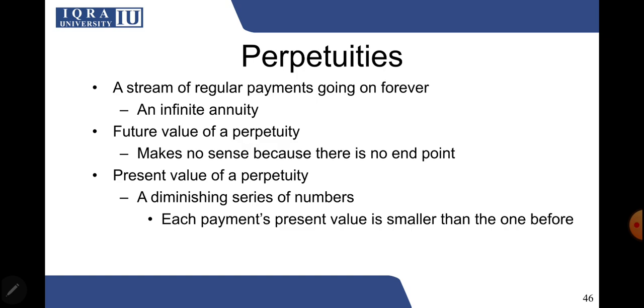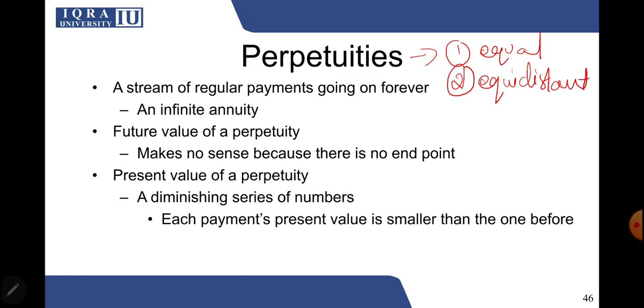So basically a perpetuity is like an annuity with only one condition no longer applicable, which is that you do not have a defined time limit. The payments will still be equal. In perpetuity, you still will have equal payments. You will still have equidistant payments. So the payments will either be yearly, monthly. So they have to be equidistant.